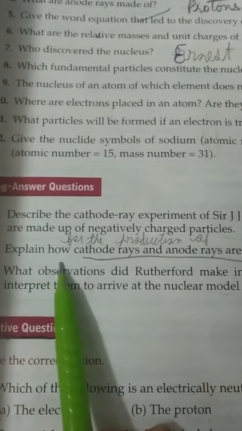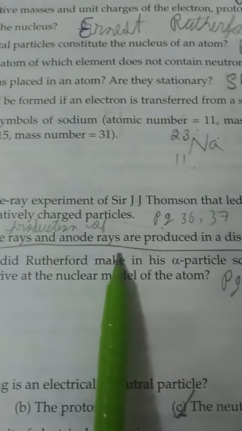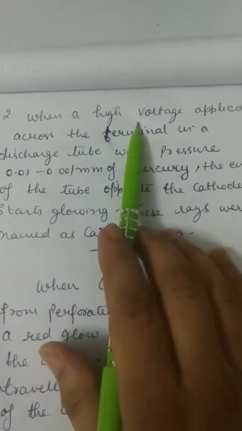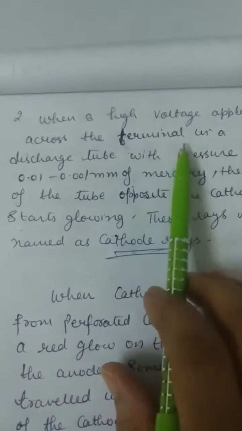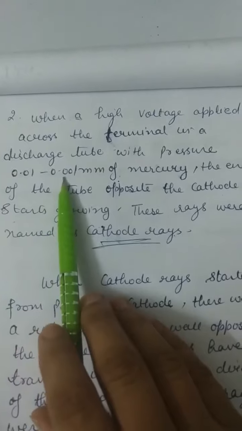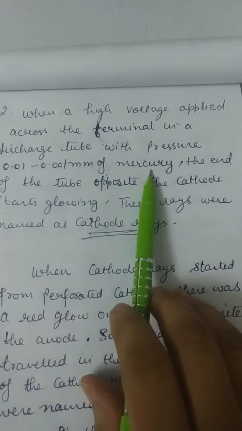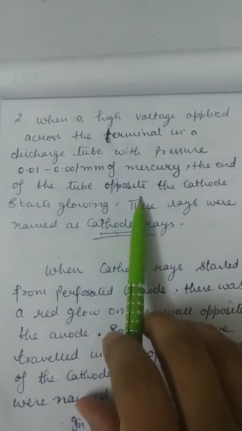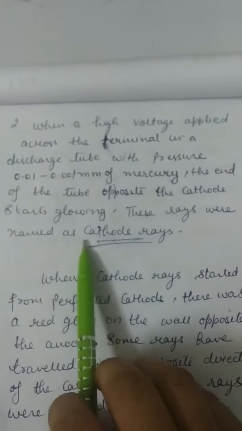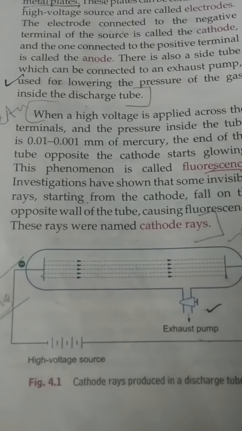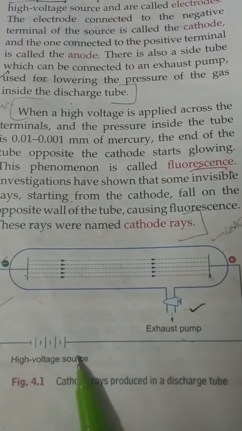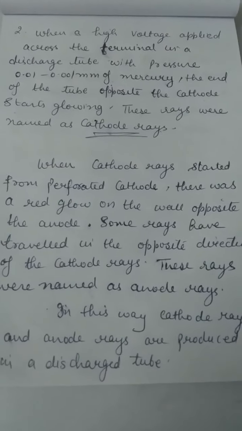Second long answer, explain how cathode rays and anode rays are produced in a discharge tube. When a high voltage is applied across the terminals in a discharge tube with pressure 0.01 to 0.001 mm of mercury, the end of the tube opposite the cathode starts glowing. These rays were named cathode rays. And diagram 4.1 at page number 36 you will draw with this.